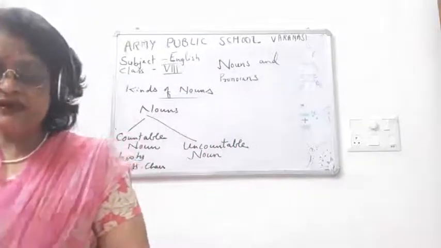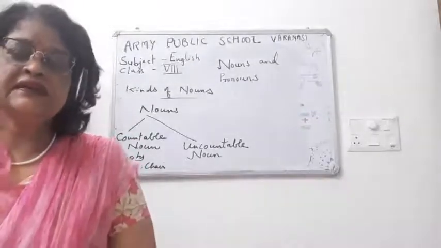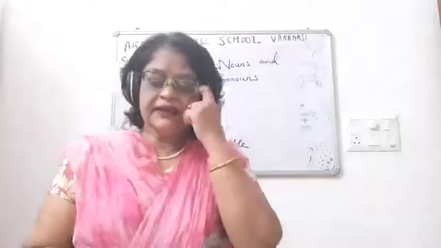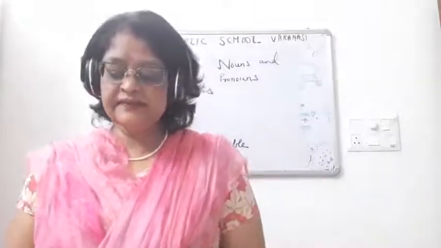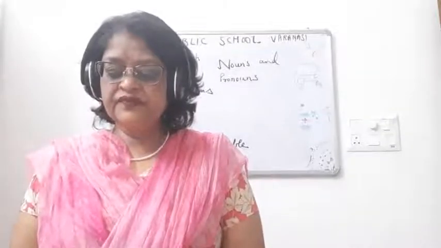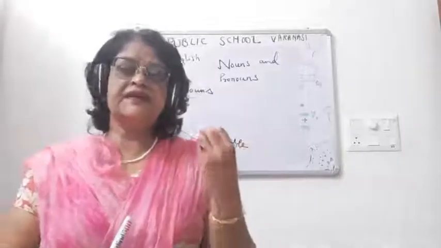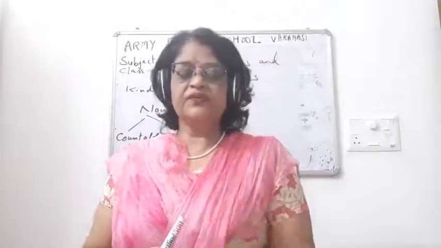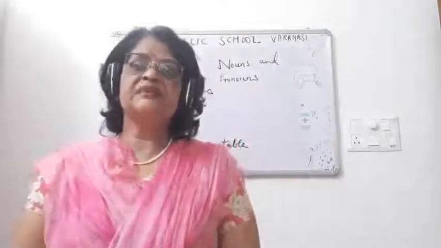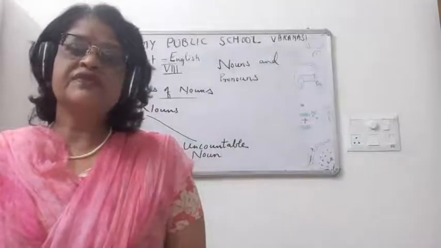So again children, this is your homework. There are 5 sentences. First you complete them, children, and we can discuss them in the class. Alright. So what we have learned, let me revise, children. We have learned noun, kinds of noun. Then in modern grammar books we have 2 types of noun. A noun is a name of a person, place, animal or thing. Then children, there are 5 types of nouns.